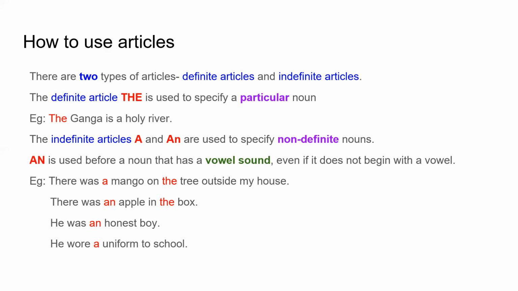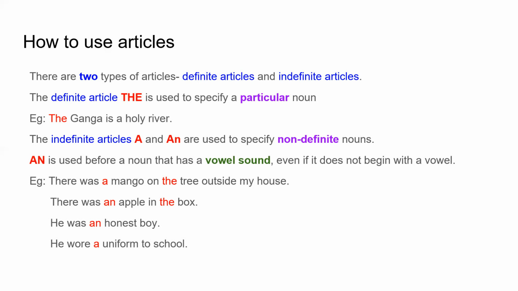He was an honest boy. Now look at this one very carefully. The word honest begins with an H, and yet we use the word an before it because H is not what we're looking at. Like I said earlier, we have to say the word and check if it begins with a vowel sound.